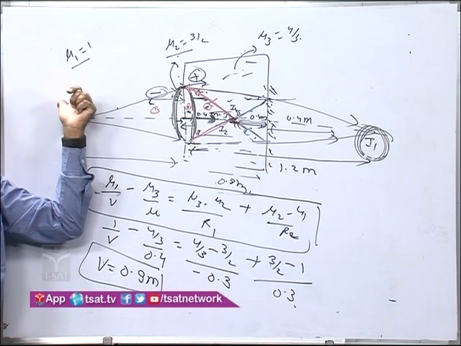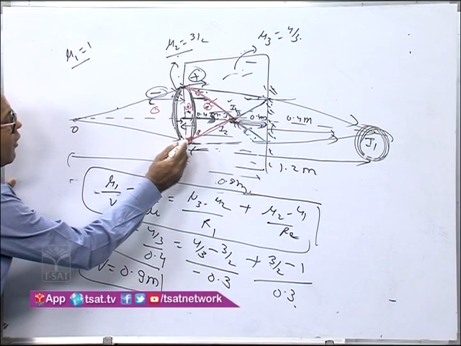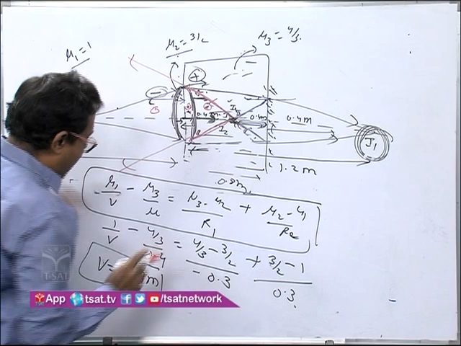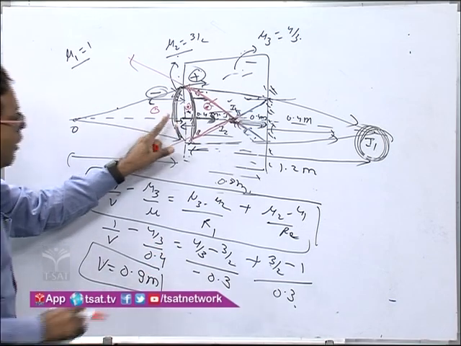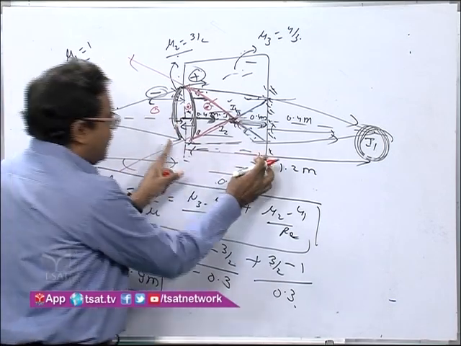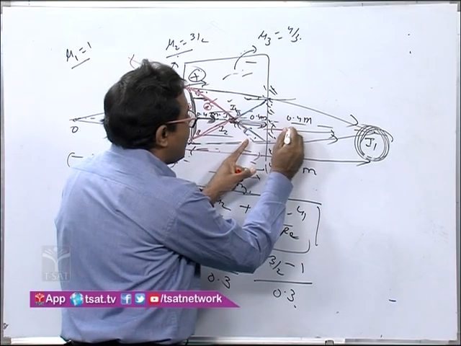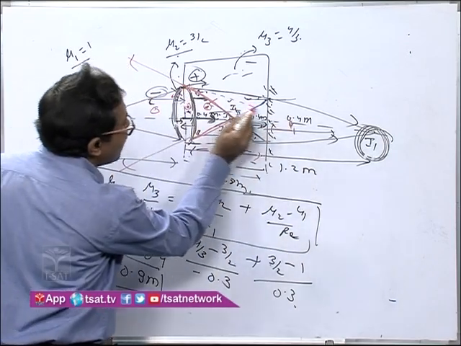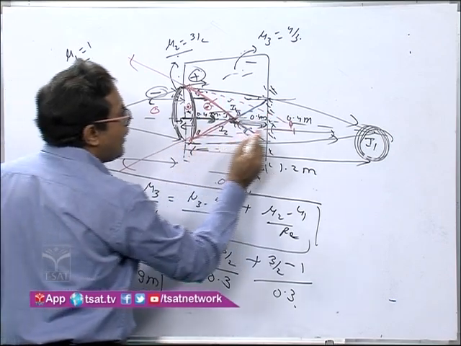This side is minus, it cannot meet over here. It will go somewhat like this, it won't meet over here. It will meet at a distance of 0.9 meter from the lens. This is already 0.8. So you take 0.1 somewhere here, so that if you just extend it, you will get the answer here.